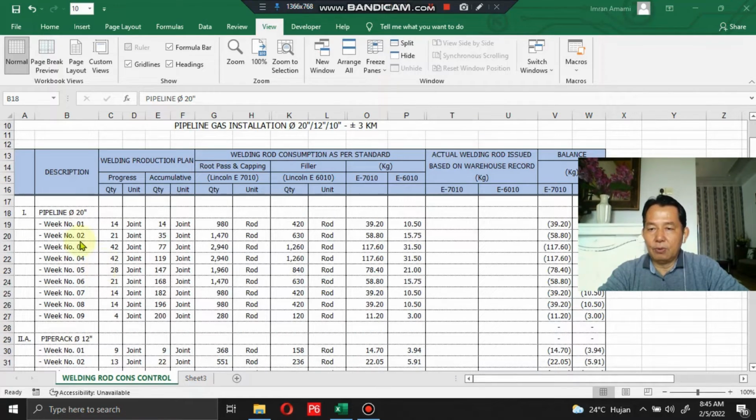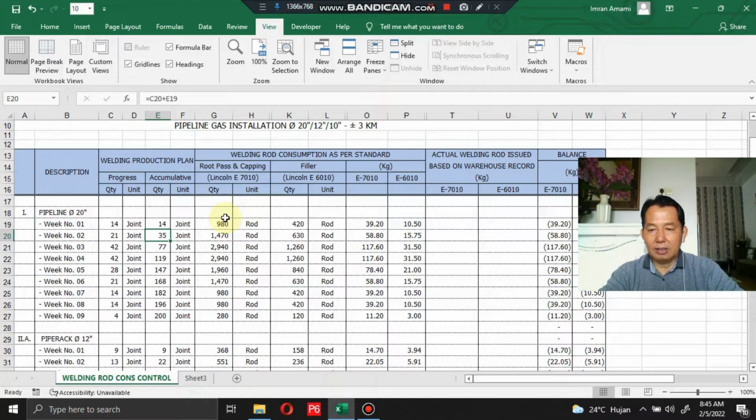In the other section, there is the welding production plan. This data is only for sample purposes, and it will be based on your project nature. Then the other section is the accumulative welding production plan, with formulas inside.